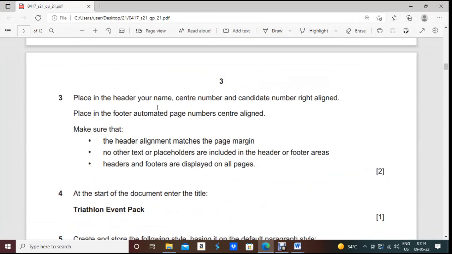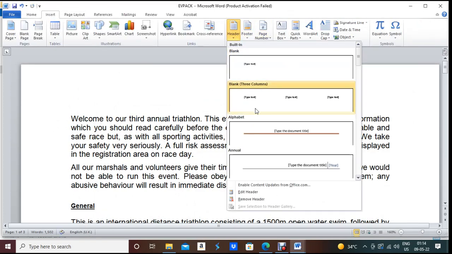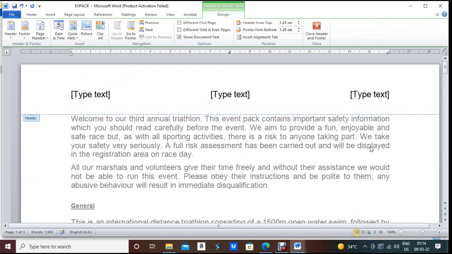Place in your header the name, your name, center number and candidate number, right align. Place in the footer an automated page number in the center align. So header in the right align, insert header. So right align, you write your name, comma, center number, candidate number. Left align and center align are not needed. So our header is done.